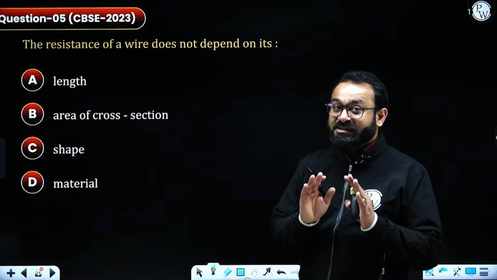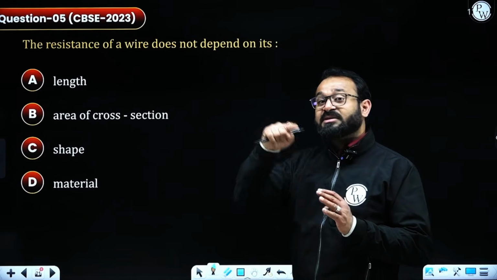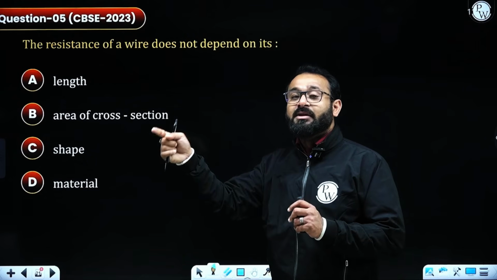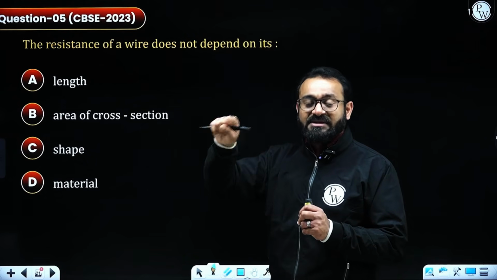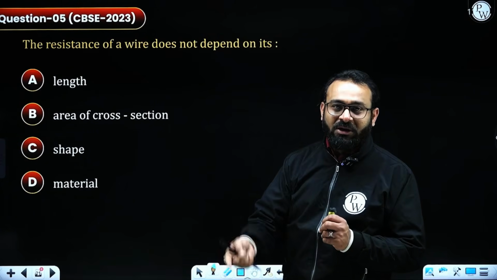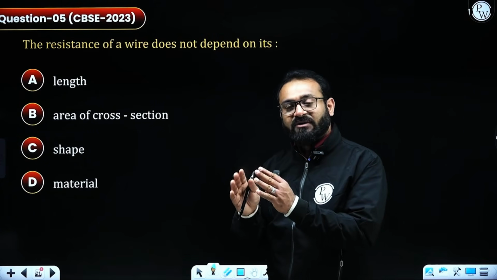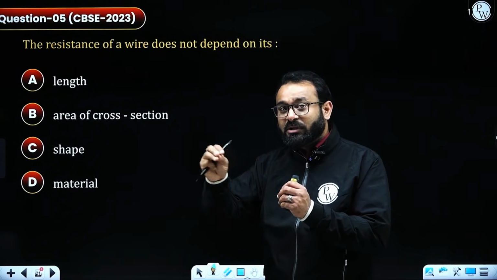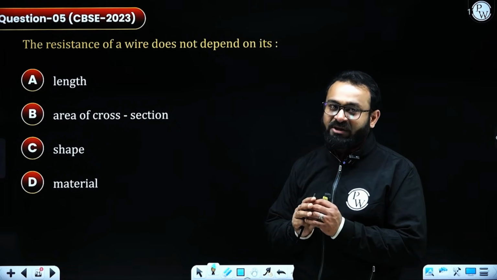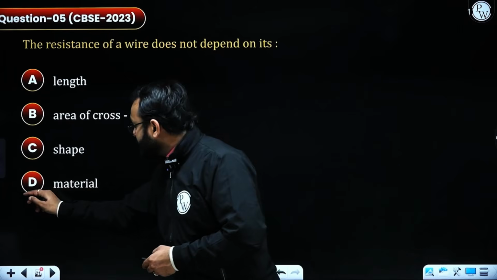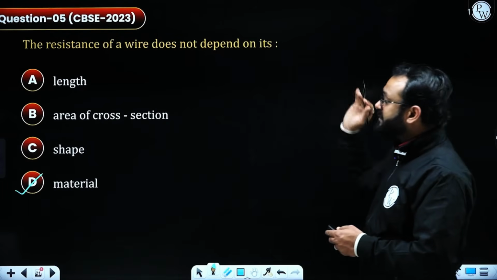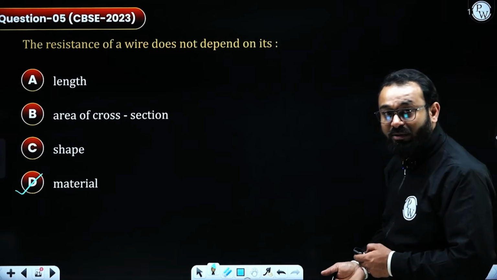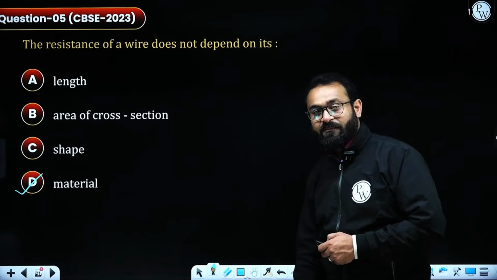Material. So resistance does not depend directly upon the material. It is the resistivity which depends on the material, due to which the resistance is indirectly depending on the material, because we need to put in the value of resistivity whenever we use any material, and based on the material that particular value will be fixed. So the answer will be material. The factor on which resistance does not depend is material.